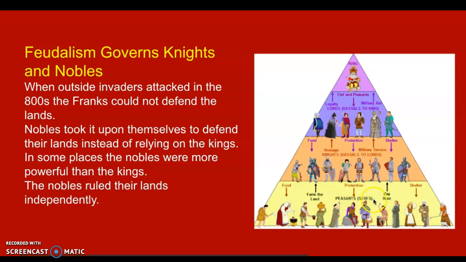And then down here are the peasants. They're really not vassals because they're not getting land or anything like that. Peasants, of course, are the largest part of society and what have you. And it's this feudalism system that is governed by the king. So the king owns all of the land, but really it's the lords right here that usually have more power throughout this area. Yeah, the king was seen as the ruler, but the lords, they're the ones that really handle everything throughout the kingdom. So they get their power from the king and all that type of stuff.